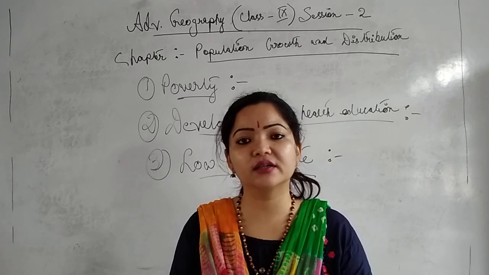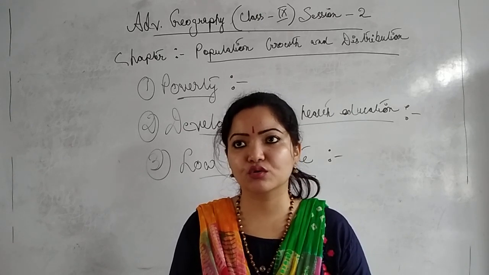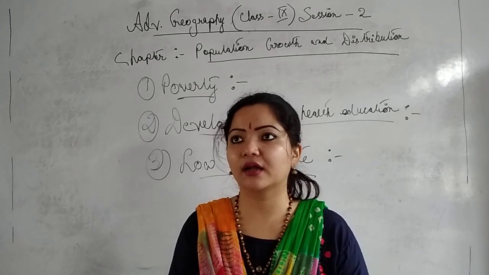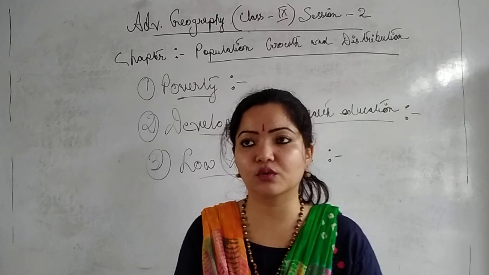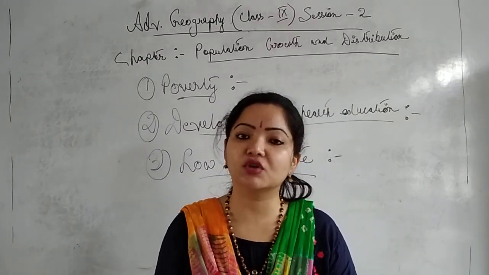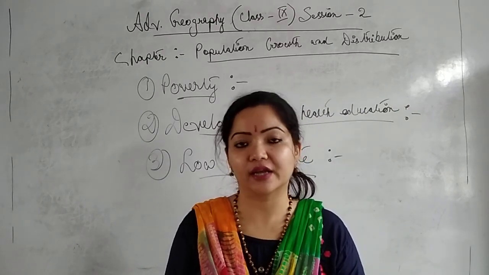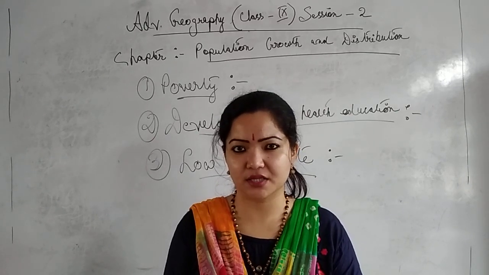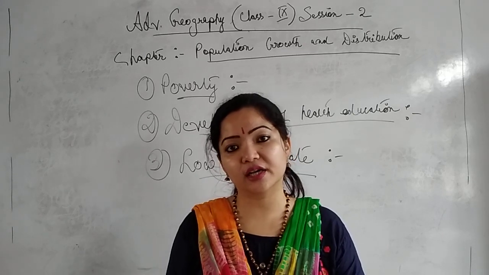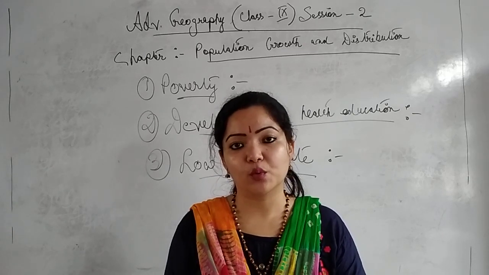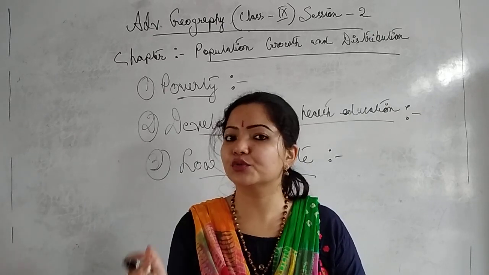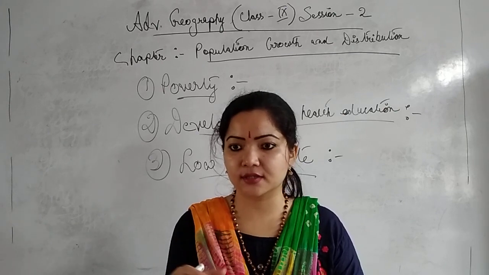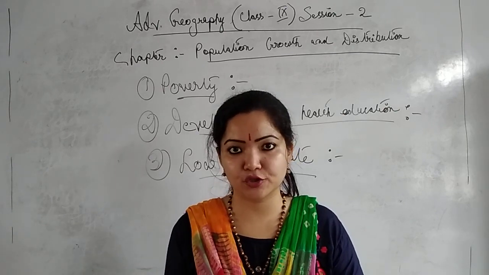Suppose in an earlier age, before 100 years, in 1920, we can say there was the Spanish flu. Before that there was also influenza, where lakhs of people, millions of people died due to influenza. But nowadays influenza is a very common term, isn't it? Why? Because at present we have developed the vaccine which is quite useful to prevent this disease, isn't it? Like that, now we are suffering from this pandemic situation.